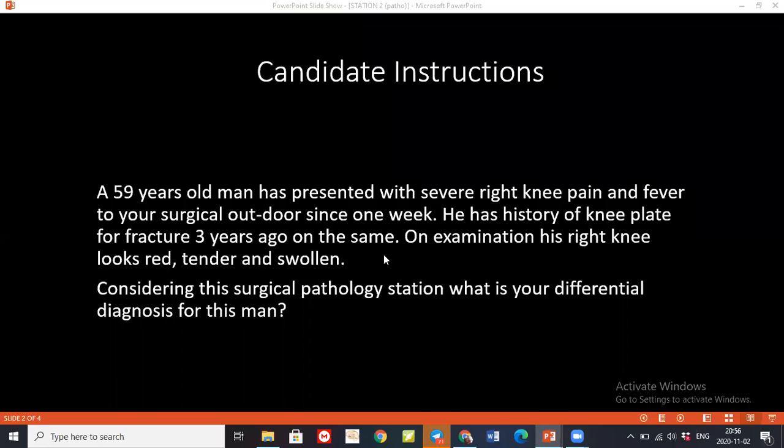Okay. Yes, please. If patient does not respond to conservative management that you are suggesting, what would you do next? Okay, I will consider surgery. Patient might need surgical debridement of the infected bone. Yes. How would you manage the pain of the patient? I will give him some analgesia and splintage of the limb.